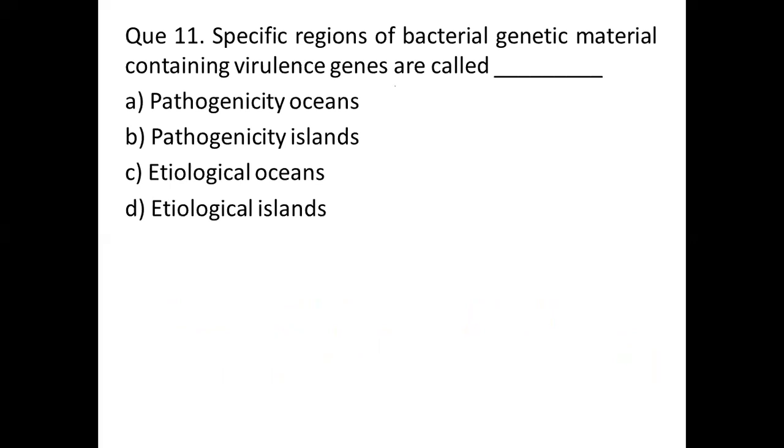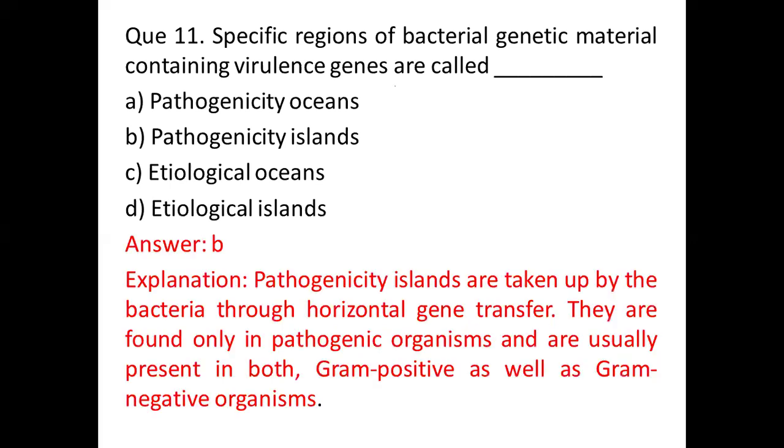So question number 11. Specific regions of bacterial genetic material containing virulence genes are called. Option A, pathogenicity oceans. Option B, pathogenicity islands. Option C, ecological oceans. Option D, ecological islands. And the correct answer is option B, pathogenicity islands. So pathogenicity islands are taken up by the bacteria through horizontal gene transfer. They are found only in pathogenic organisms and are usually present in both gram-positive as well as gram-negative organisms. Two points you should remember: how these are transferred, by horizontal gene transfer, and that they are present in both gram-positive and gram-negative organisms.